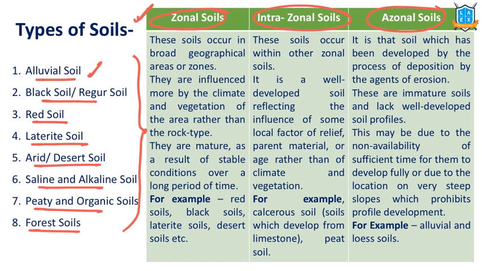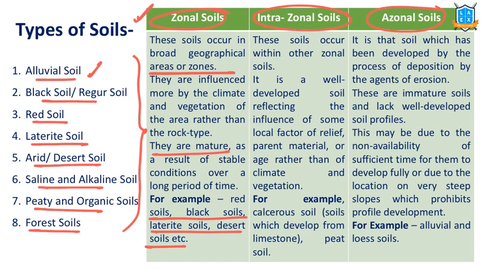First of all, let us understand zonal soils. Zonal soils means the soil that has developed in that area and gets deposited in that area only. So this has a high maturity period because they form there, they develop there, they stay there. That's why maturity of the soil is more. As these are available in that zone itself, these are called zonal soils. Examples include red soils, black soils, laterite soil, desert soil, etc.